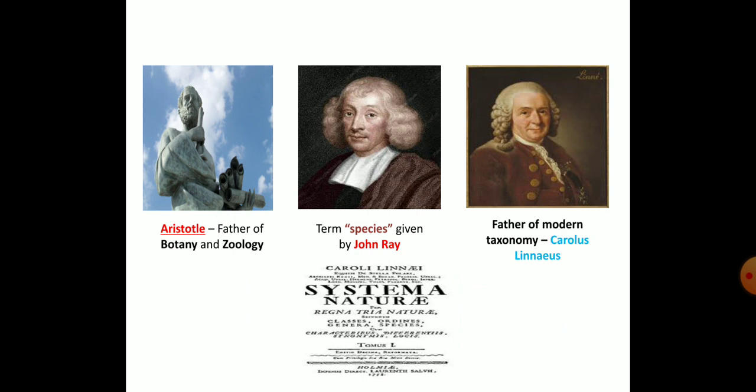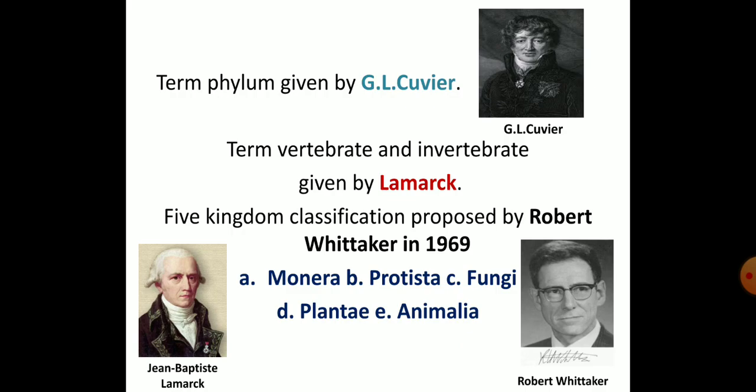So Aristotle, as I said, is the father of botany and zoology. He was the first person to tell about classification, and John Ray specified what we mean by species, and Carl Linnaeus is the father of modern taxonomy, in his book Systema Naturae. And later the term phylum was given by Cuvier.